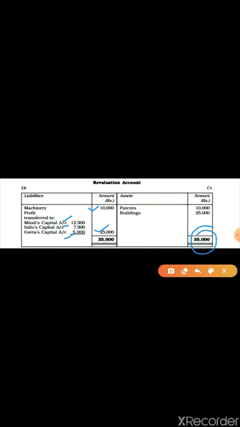Now you have to pass the journal entry. I also told you how to make it. So children, first of all see this credit side, patent and building. This patent and building is on the credit side, or we can say the buy side. So the entry will be patent account debit, building account debit to revaluation account.